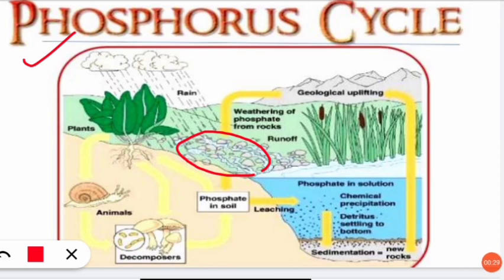So what happens is when the rain happens and then wind also, these two factors weather this phosphate from rocks. So rocks में जो phosphate form में रहता है phosphorus, उसको वो weather कर देते हैं, उसको break down कर देते हैं and as a result they are going inside the water bodies and also inside the soil. तो जब soil में जाते हैं तो soil से रूट्स के थ्रू प्लांट्स उसको ले लेते हैं एंड एसिमुलेट कर लेते हैं अपनी बॉडी के अंदर.